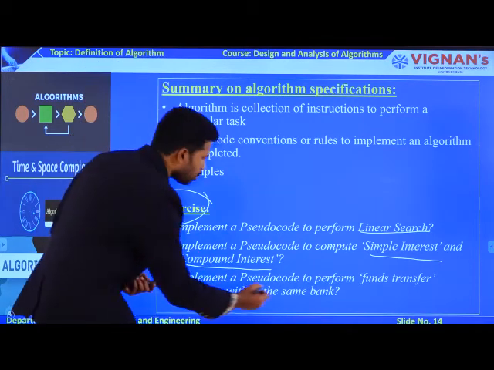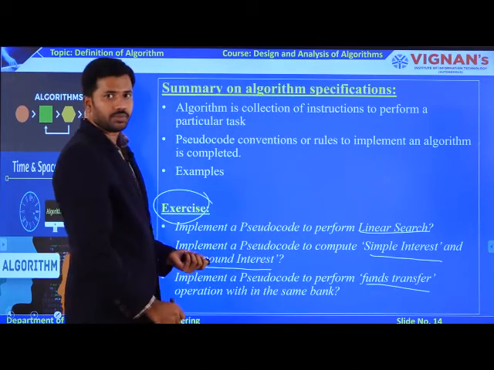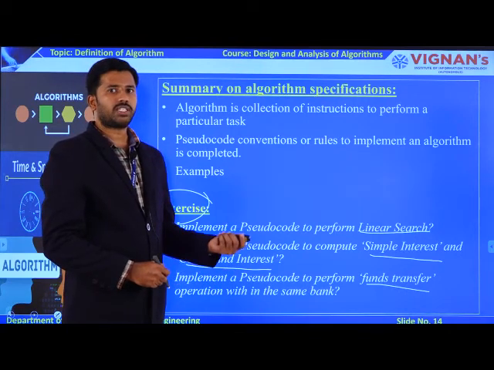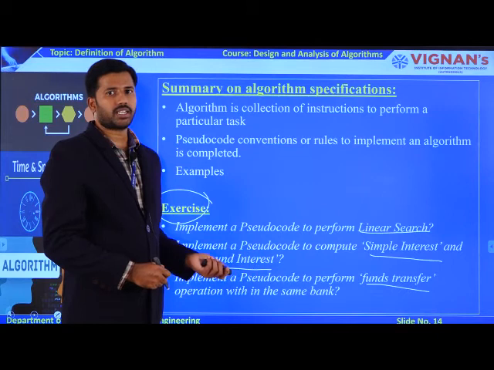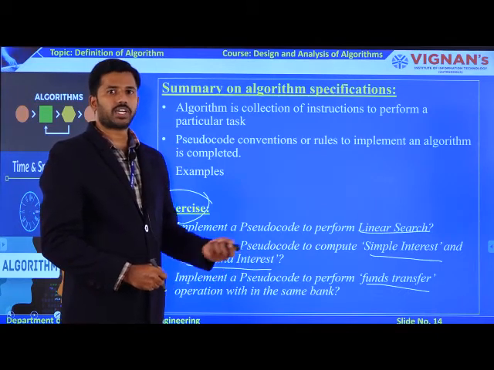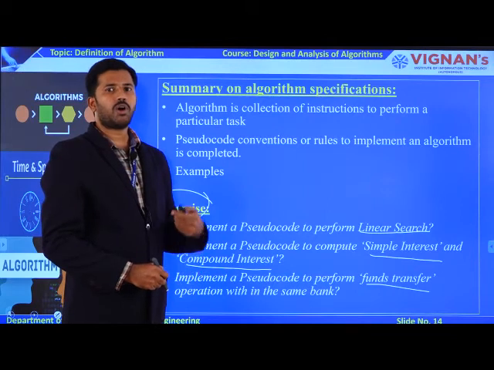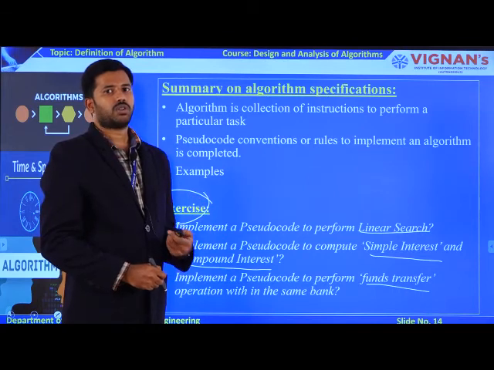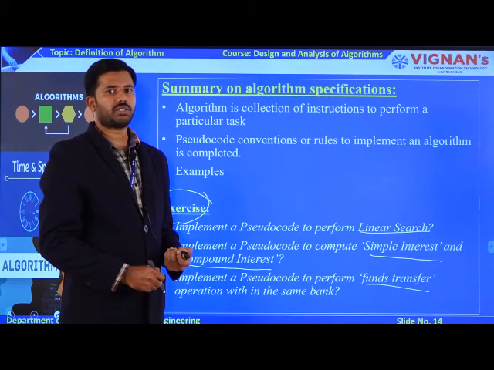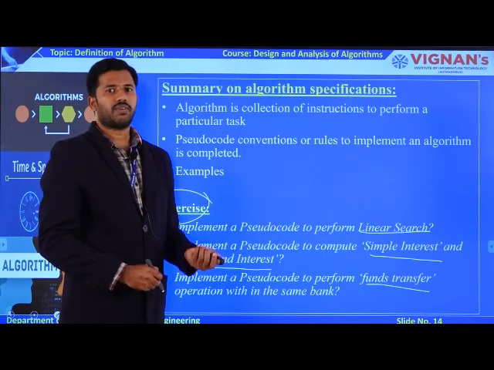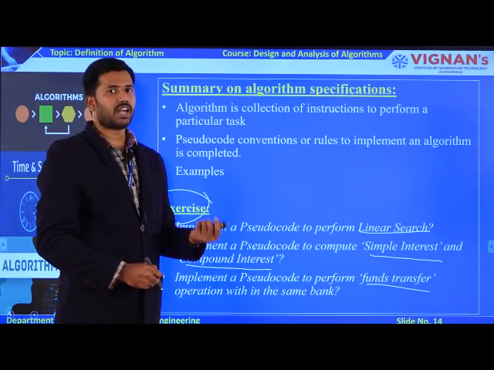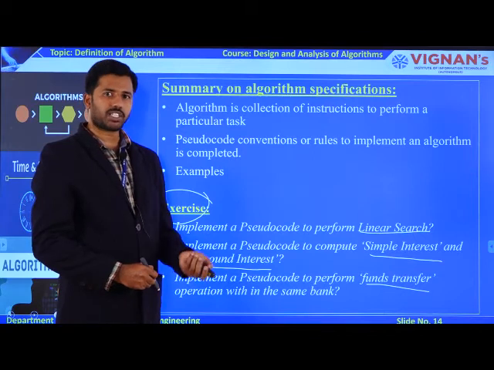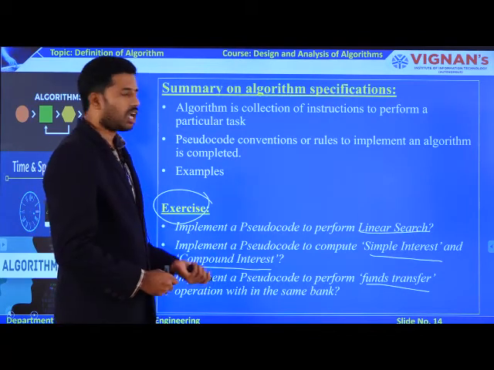And the third one I am giving to you is a funds transfer operation from one account to another account, within the same bank only. So what parameters do you need to read dynamically as input to perform the third exercise? First of all, you need to read the amount that person A wants to transfer to B's account. That value you need to retrieve, as well as one if condition is required to verify whether the funds are available in A's account. So if funds are available, then you can perform an arithmetic addition operation on B's account and an arithmetic subtraction operation on A's account. Likewise, the logic works.